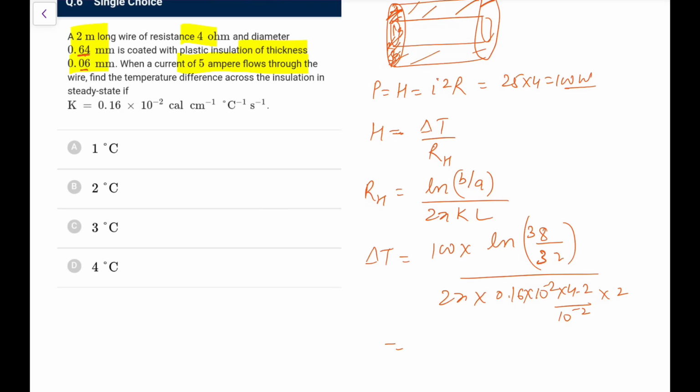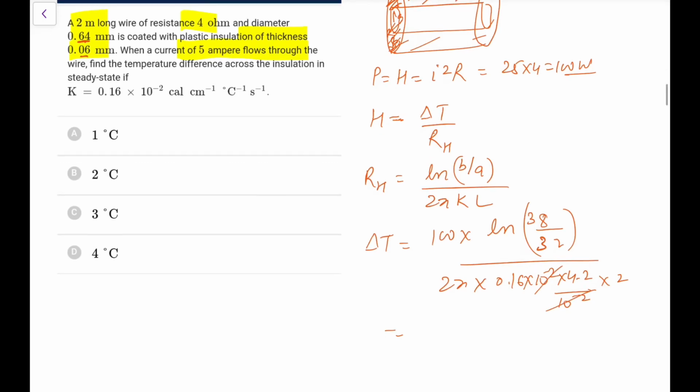How I'll calculate ln of 38 by 32, I don't know. I can calculate ln 32, but how to calculate ln 38? Let's try. So what we are left with, this 10 to the power minus 2, 10 to the power minus 2 goes, this is 100, 2 and 2, let's say 4, so it is 25. So 25 upon 4.2 into 0.16 into 4.2 into pi, and it would be ln of 38 by 32.